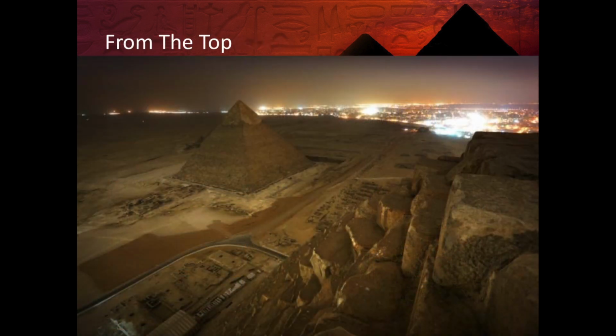The final picture I have here is some daredevils who decided to climb to the tops of the pyramids. This is highly illegal. This is not something that you are supposed to do. It's very dangerous and it could damage the pyramid itself. But some people did do this and they took some pictures. As you can see off in the distance, that's the city of Cairo. Lots of lights, lots of city and buildings. And then right across the river on the other side of the Nile, you have the complex for the pyramids.